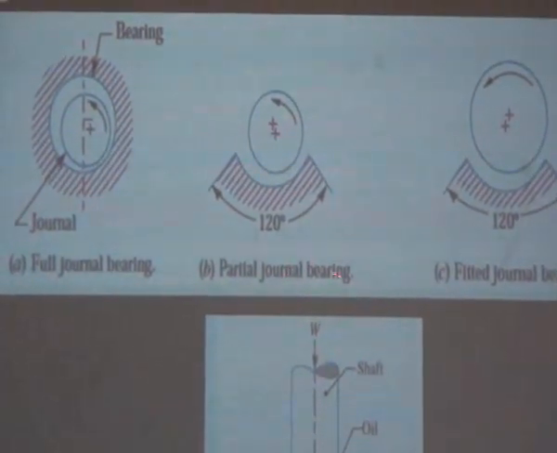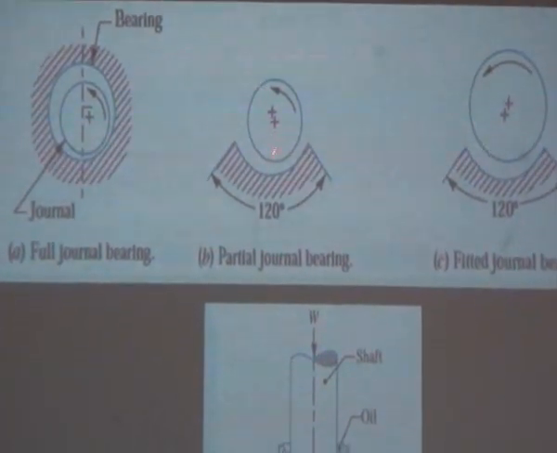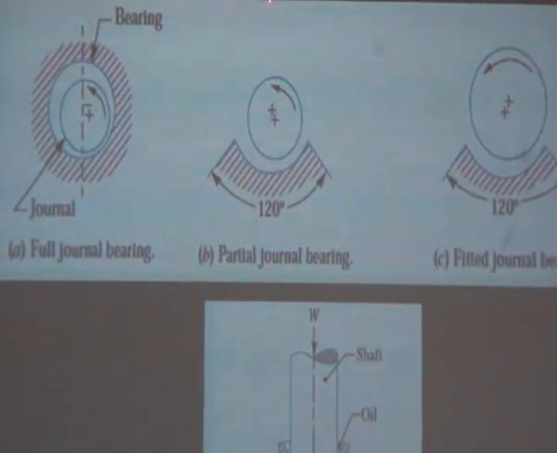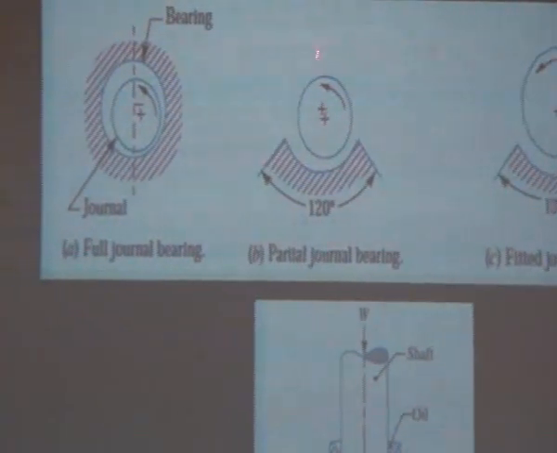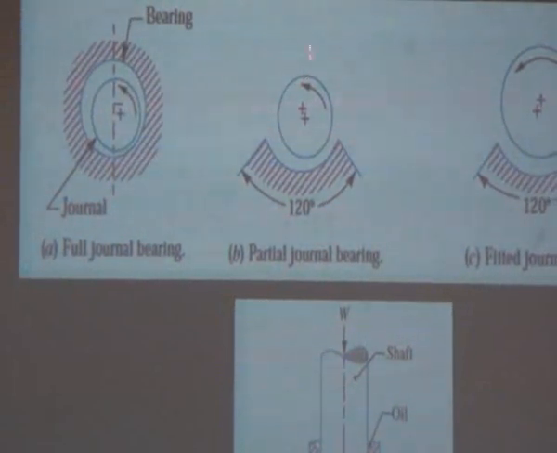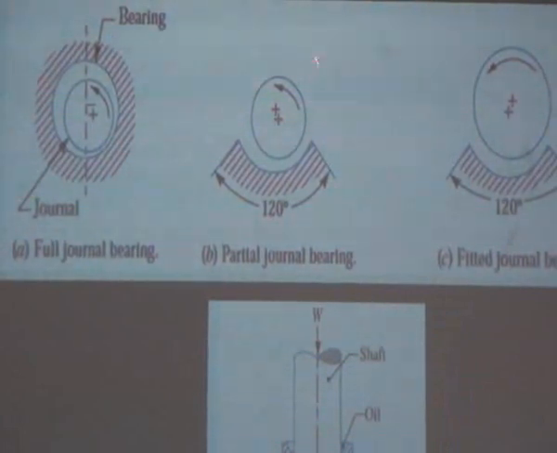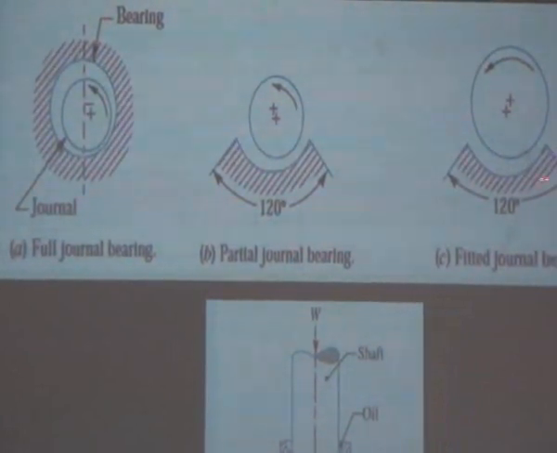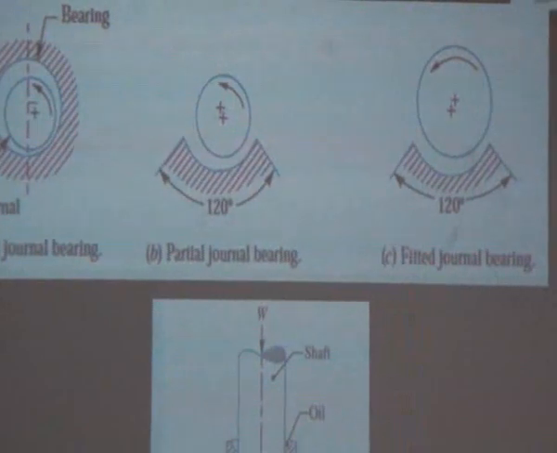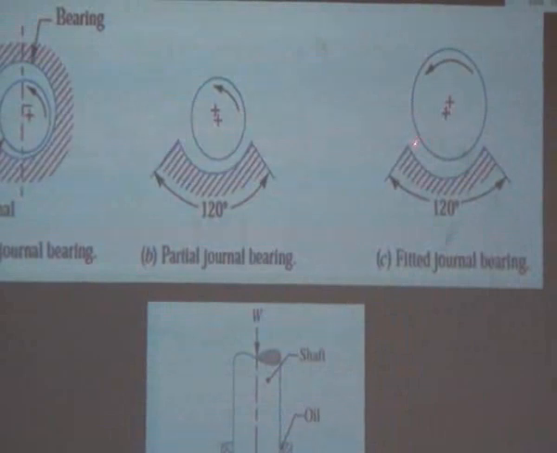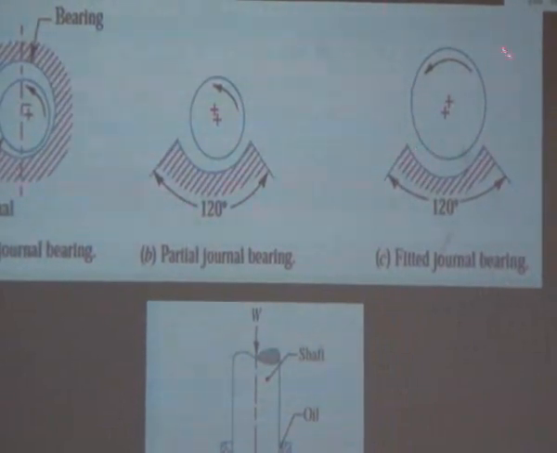called partial journal bearing. So the partial journal bearings are used only where the load is acting in a certain direction only. For example, in this case, when the load is acting vertically, then only this type of partial journal bearing is applicable. Whereas another type of bearing is the fitted journal bearing. These bearings do not have clearance. So this is called simply fitted bearing.